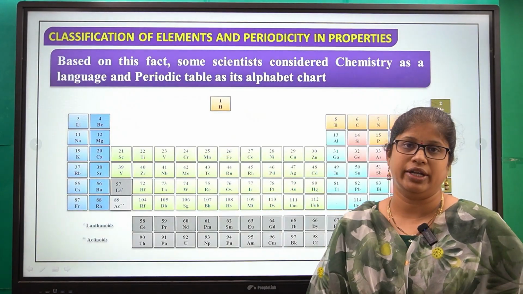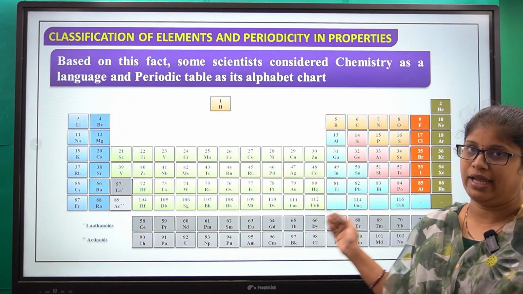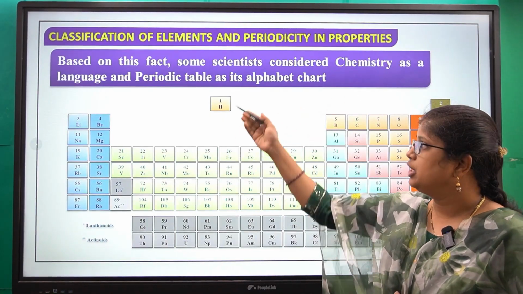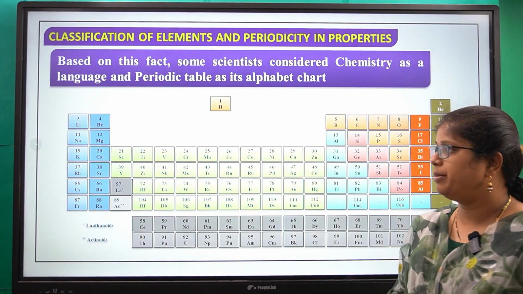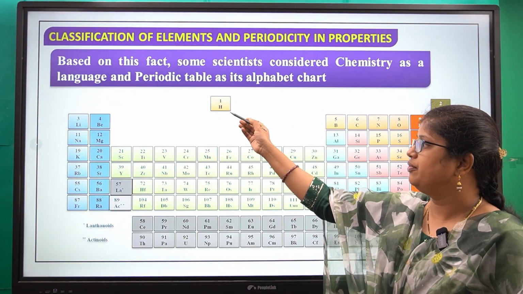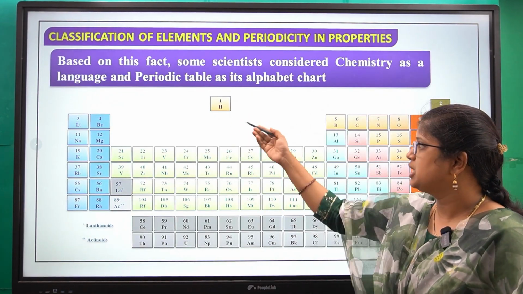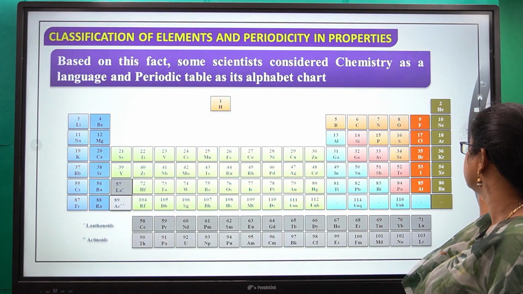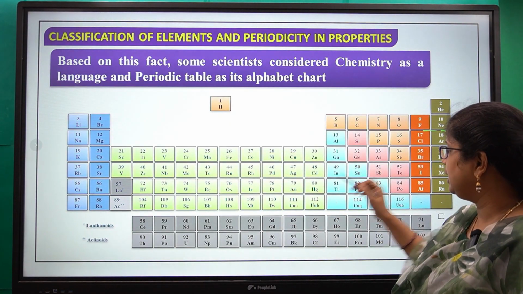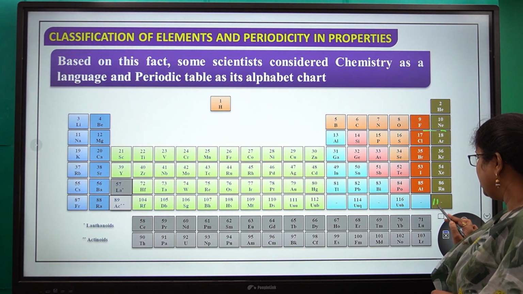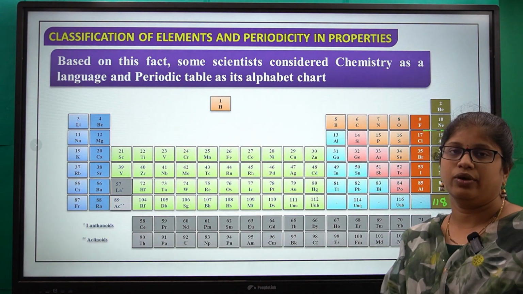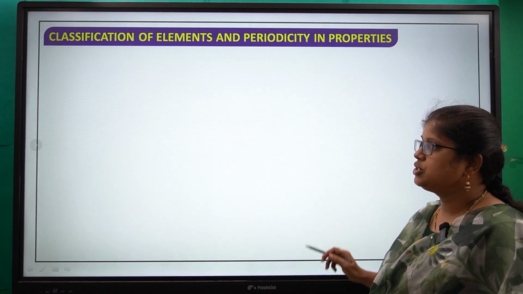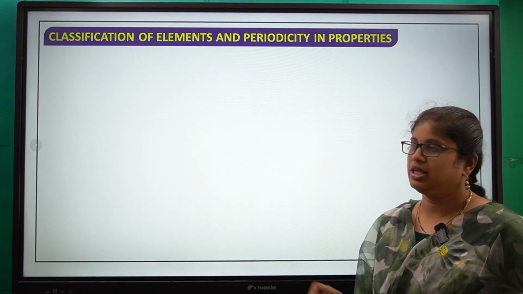If we look at this periodic table, it contains a number of elements, and these elements are considered as the alphabet. Here we can see different types of elements: hydrogen, helium, lithium, beryllium, boron, carbon, nitrogen, oxygen, fluorine, neon. Till now, scientists have discovered 118 elements, and all these elements are arranged in the periodic table.